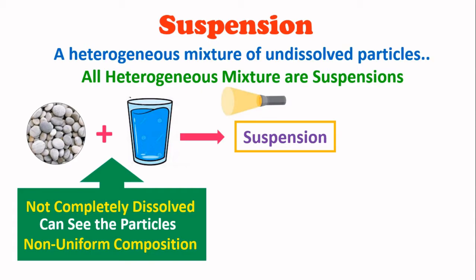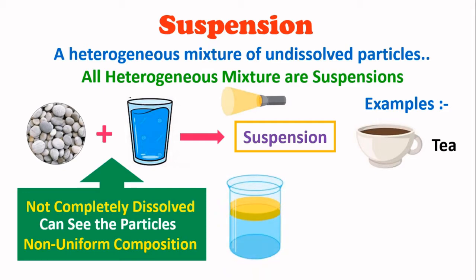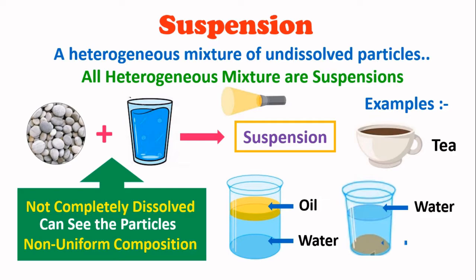Similar examples of suspension are tea. All of us drink tea in the morning. In this tea, we can see the tea particles in the milk, which says that tea is a suspension. The second example is a mixture of oil and water. When we put oil in water, they form a layer, which says that they are not completely dissolved. Also, we can separate the layers of oil and water in the suspension. The last example is a mixture of water and sand. In this case also we can separate the layers of water and sand.